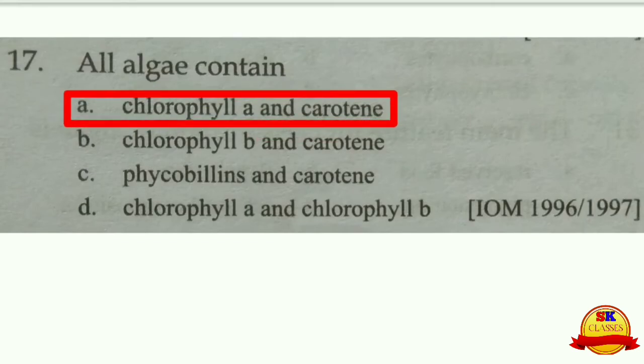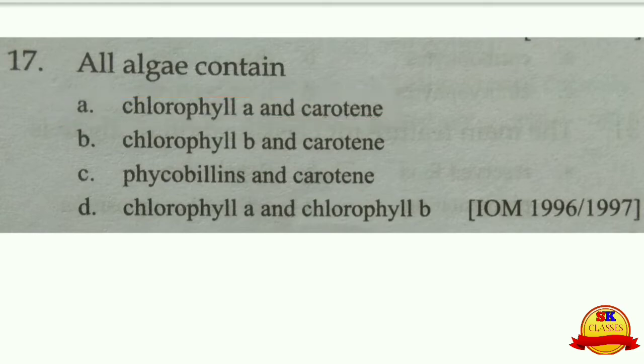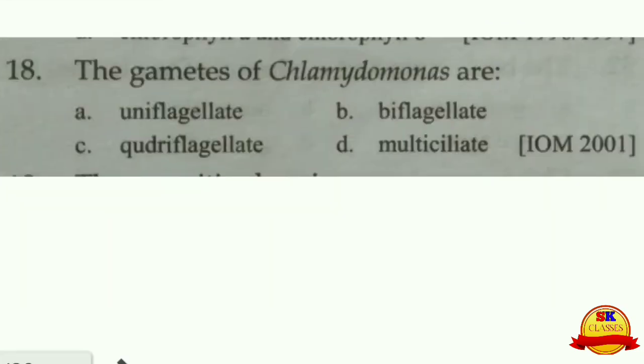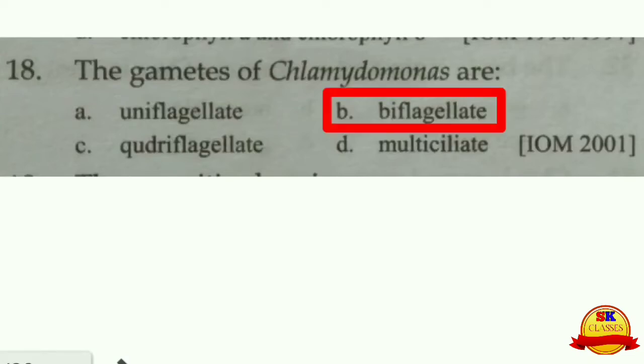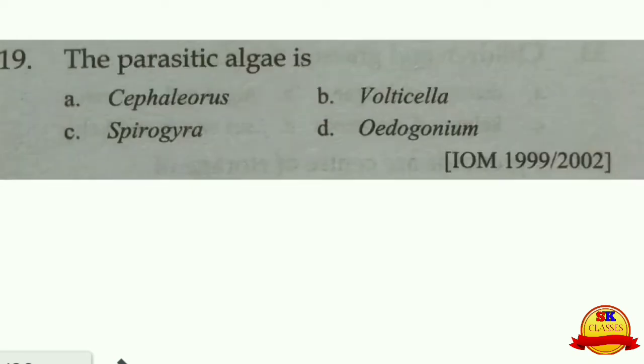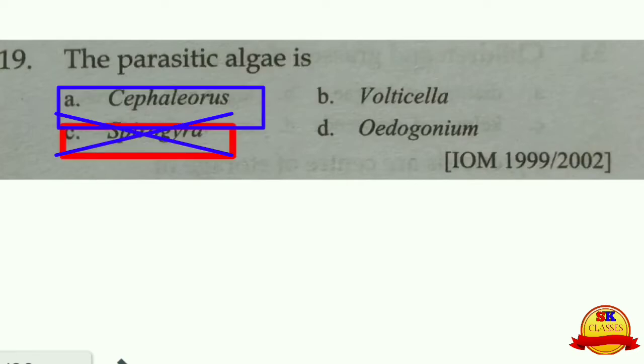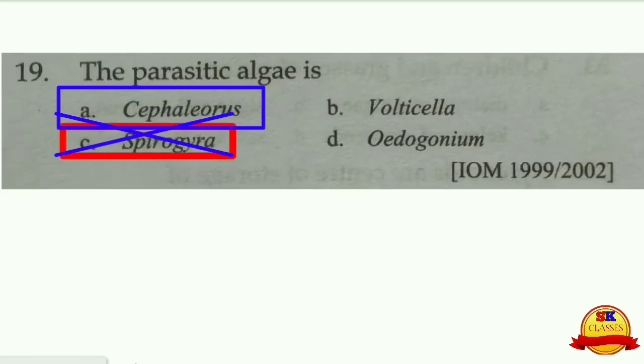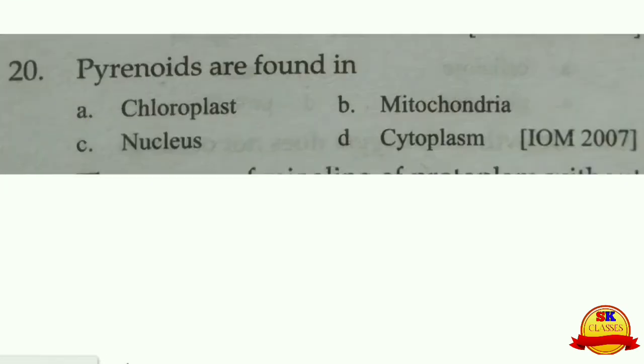The gametes of Chlamydomonas are biflagellated. So B is the right choice. Number 19, the parasite algae is Cephaleuros. A choice. Pyrenoids are found in chloroplast. A choice is the right one, chloroplast.